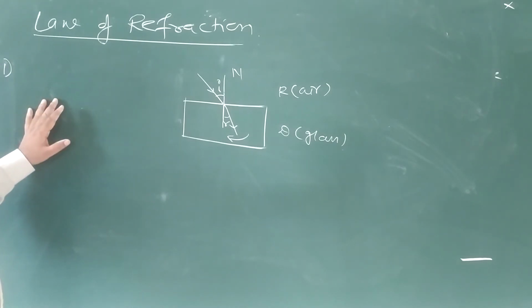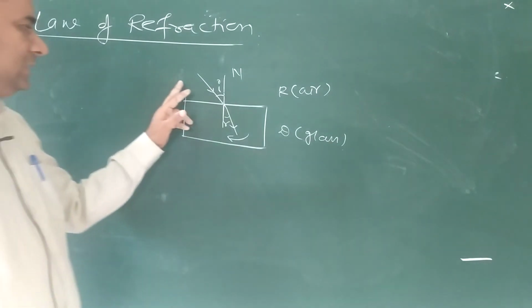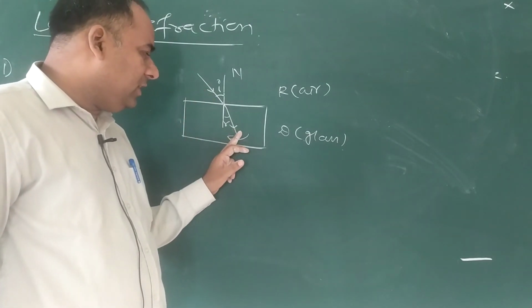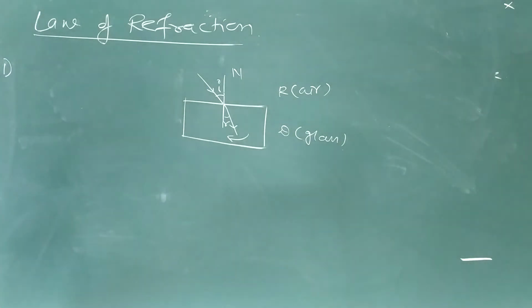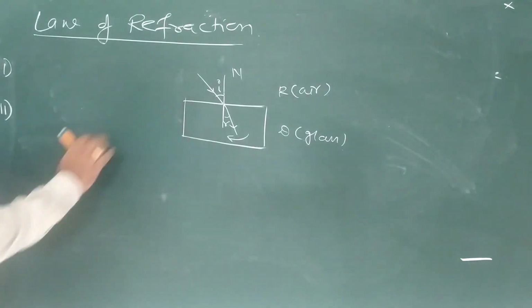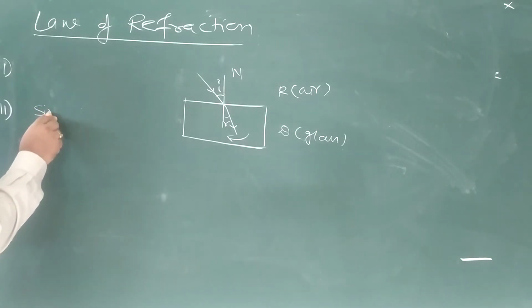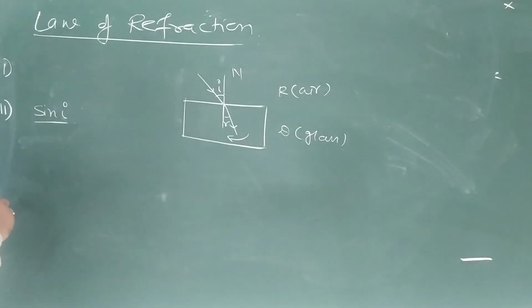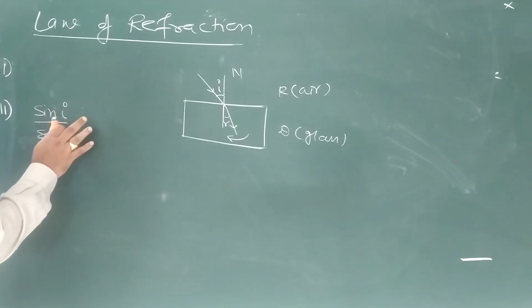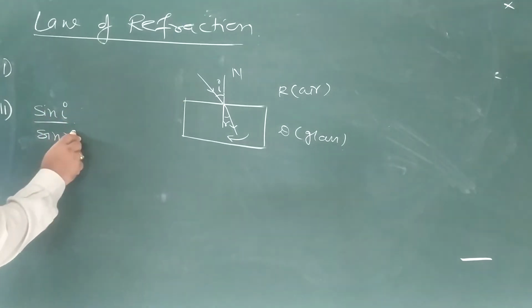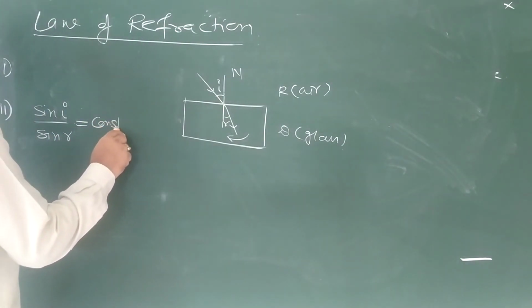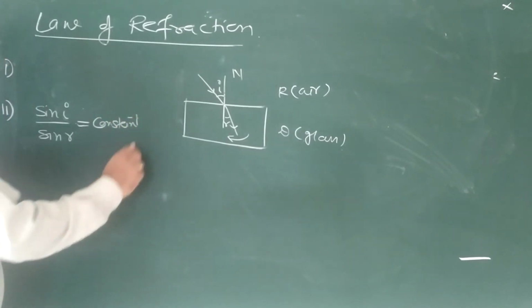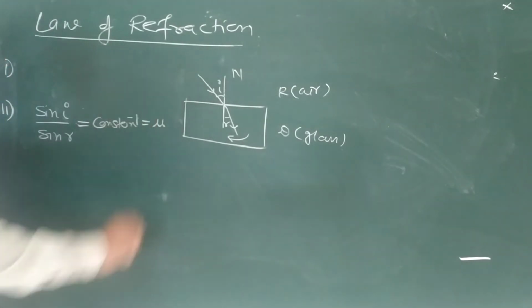What is the first law? According to first law, the incident ray, refracted ray and normal all lie in the same plane. This is your first law. What is the second law? According to second law, the ratio of sine of incident angle to sine of angle of refraction is always constant, and this constant is known as refractive index.